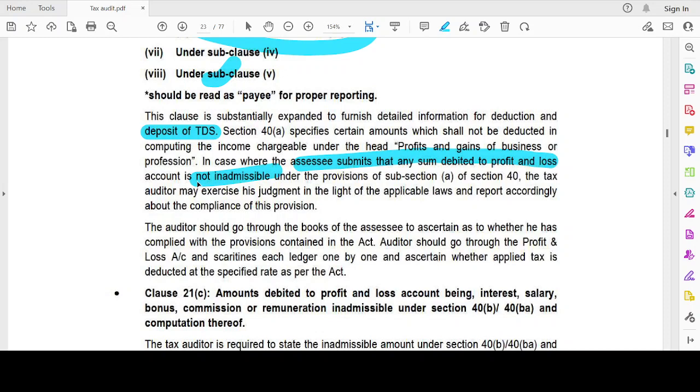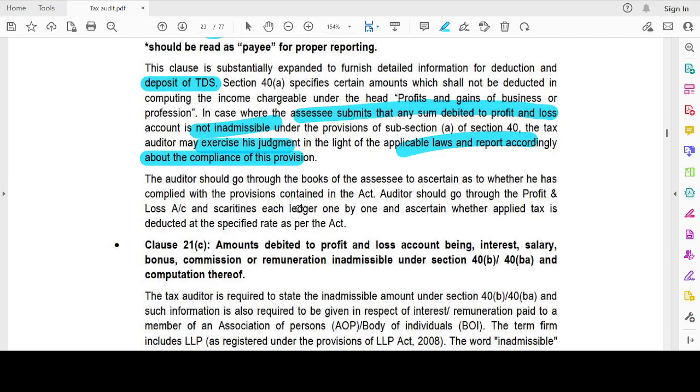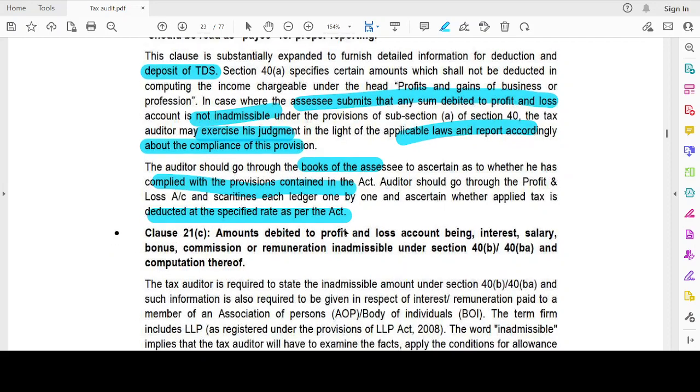In case the SSC says that any sum debited to profit and loss account is not inadmissible, then the tax auditor may exercise his judgment in the light of the applicable laws and report accordingly about the compliance with the provision. The tax auditor should ascertain whether he has complied with the provisions contained in this Act. Auditors should go through the profit and loss account and scrutinize each ledger one by one and ascertain whether the applicable tax is deducted at the specified rate as per the Act.